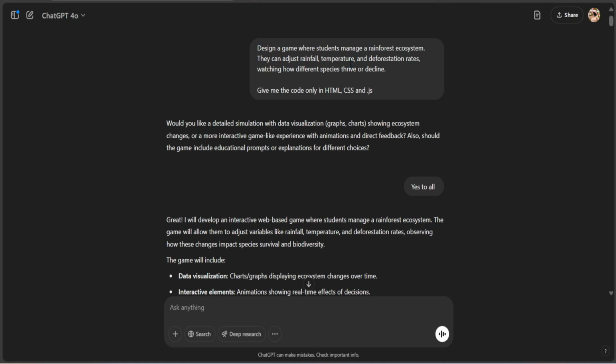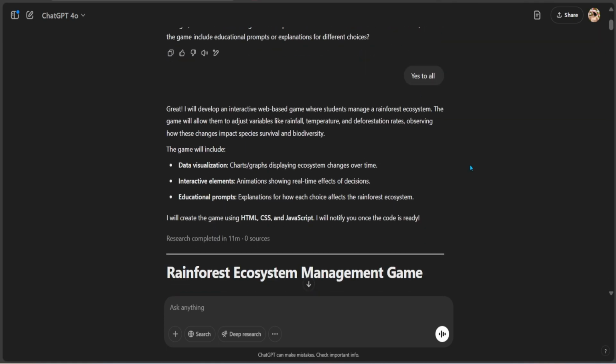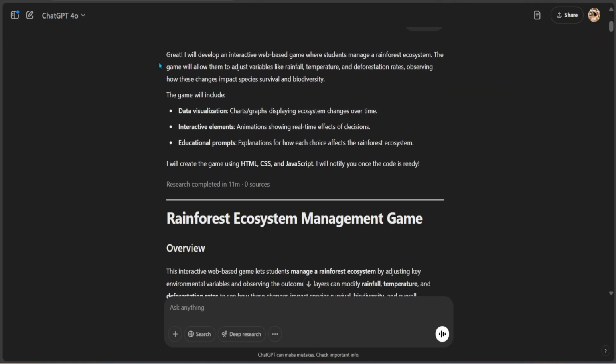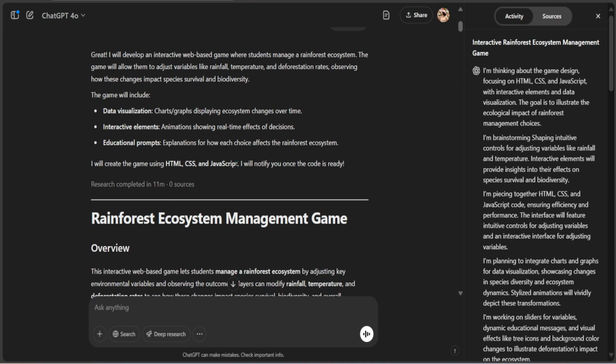But just for demonstration purposes, I used a simple prompt and I said yes to all. And here is the detailed thinking process. When I click on research, it took 11 minutes and it doesn't have any sources as of now because this is just coding. But look at the thinking process.